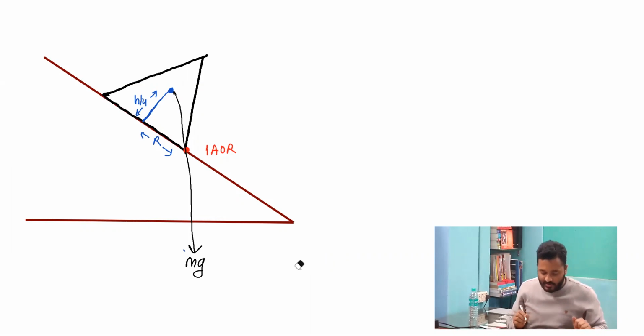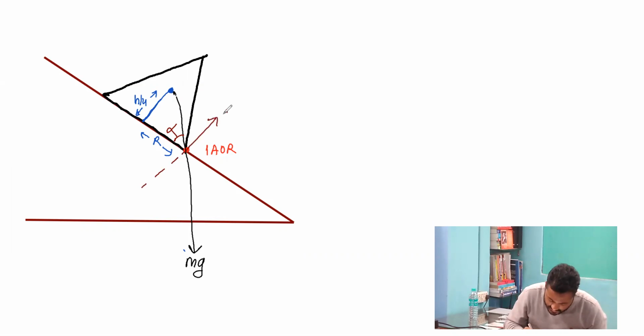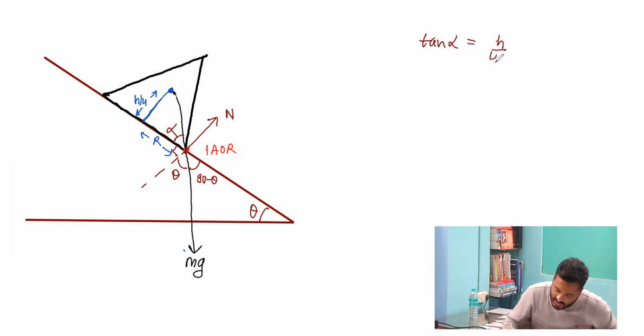So if we are solving for this case, then we say that this particular angle be marked as alpha. This is the point where the normal reaction force N is acting. This angle be theta. This is 90 minus theta, and again we have this angle as theta. This is 90 degree. So again I can write from here that tan alpha is equal to h by 4r, and alpha can be written as 90 minus theta.